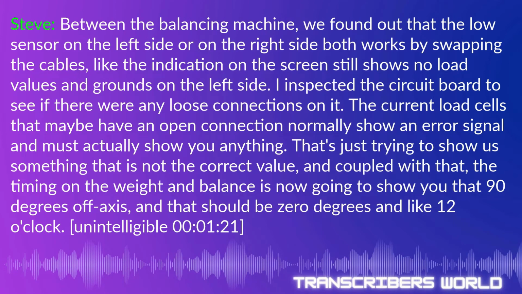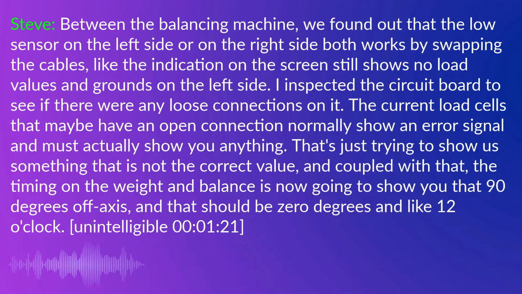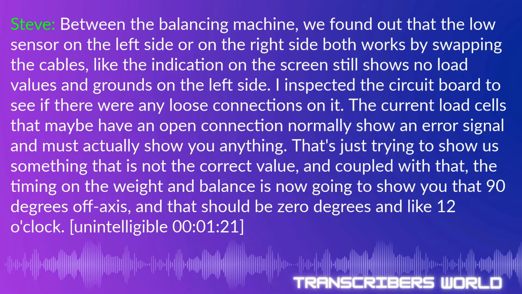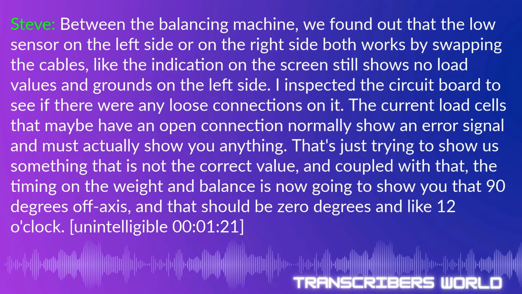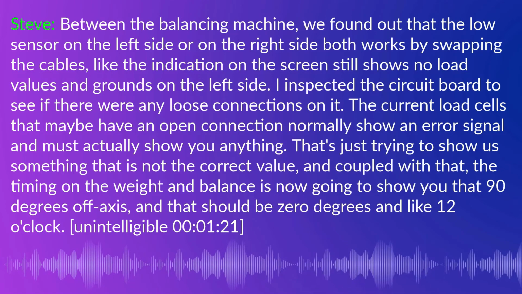load sensors on the left side and right side of both work by swapping the cables. But the indication on the screen still shows no load values in grams on the left side. I inspected the circuit board to see if there was any loose connections on it that will maybe the current loop load cells that maybe have open connection, but normally it'll show an error and the signal won't actually show you anything. This is trying to show us something, but it's not the correct value.